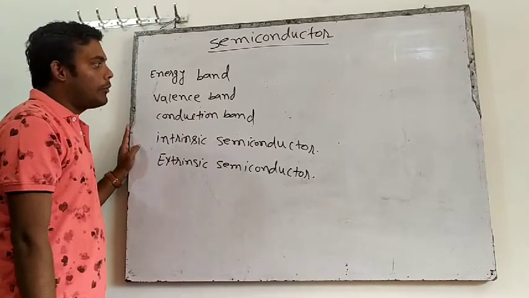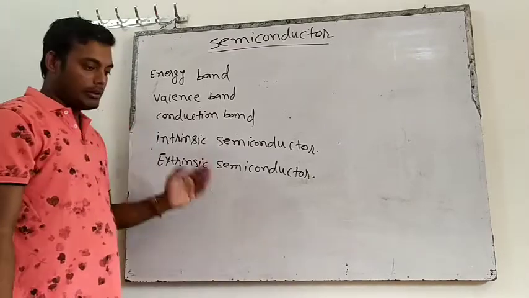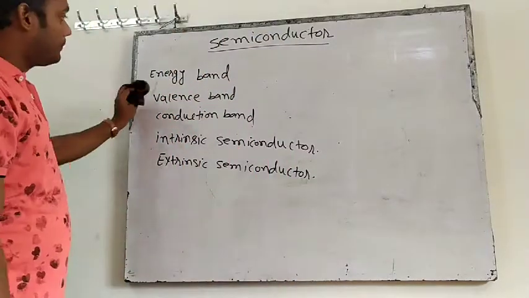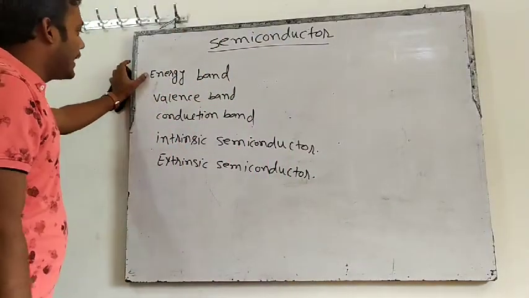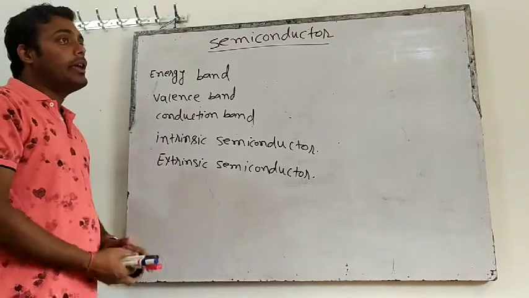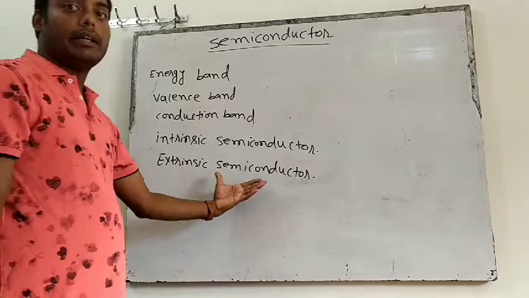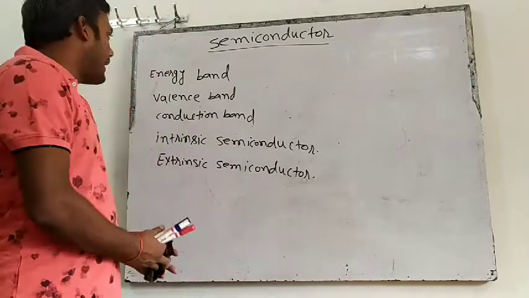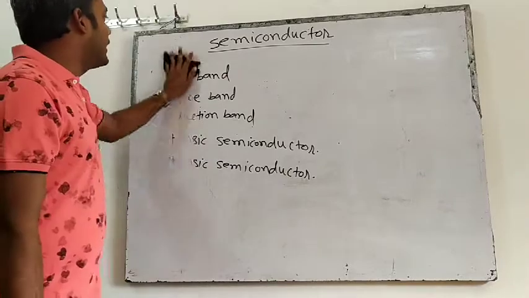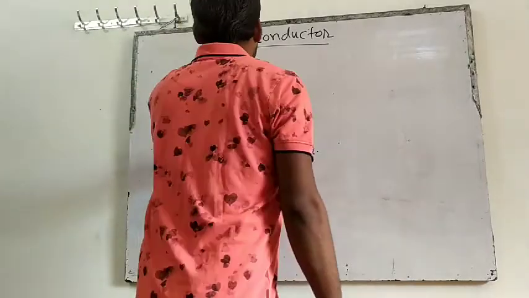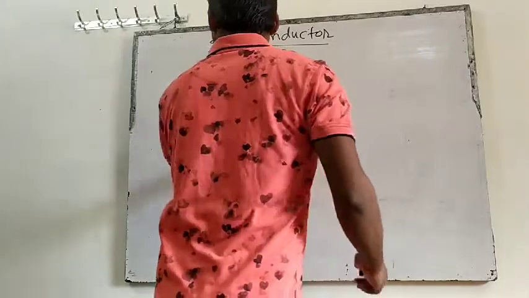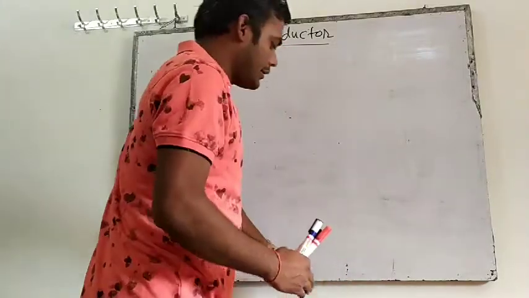The first lecture I have already uploaded. This will be my second lecture. In the second lecture we will discuss energy band, valence band, conduction band, and intrinsic semiconductor. If time permits, today I will take extrinsic semiconductor, or else in the next lecture. So first understand what is energy band. In my previous lecture